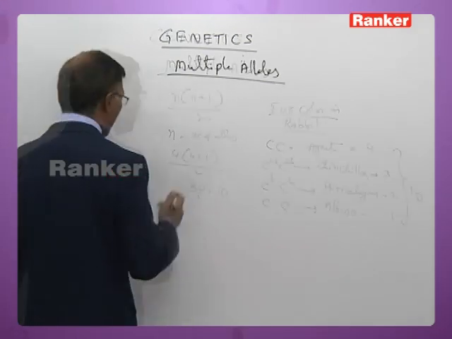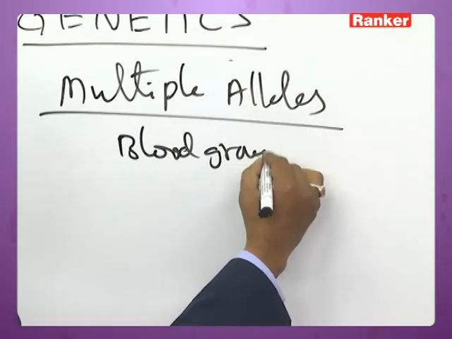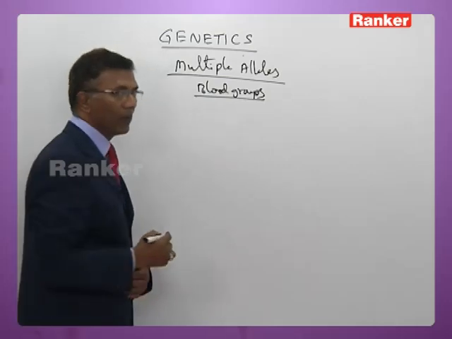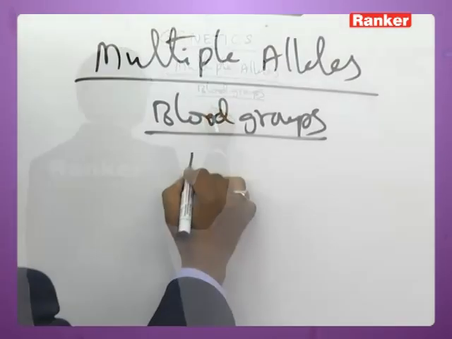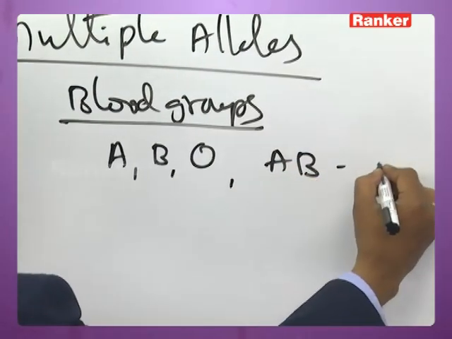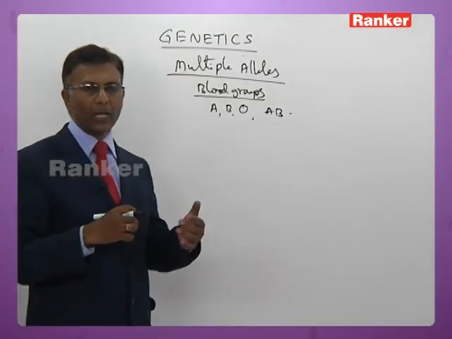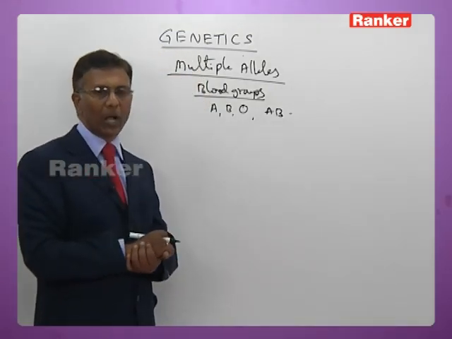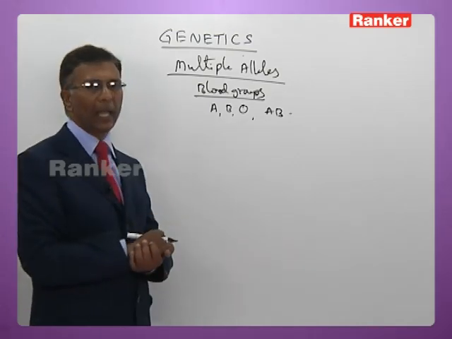In the same way, blood groups in human beings are also an example of multiple allelism. There are A, B, O and AB blood groups in human beings. These are the most important blood groups; there are some more rare types also. The most commonly found blood groups among people are A, B, O and AB.